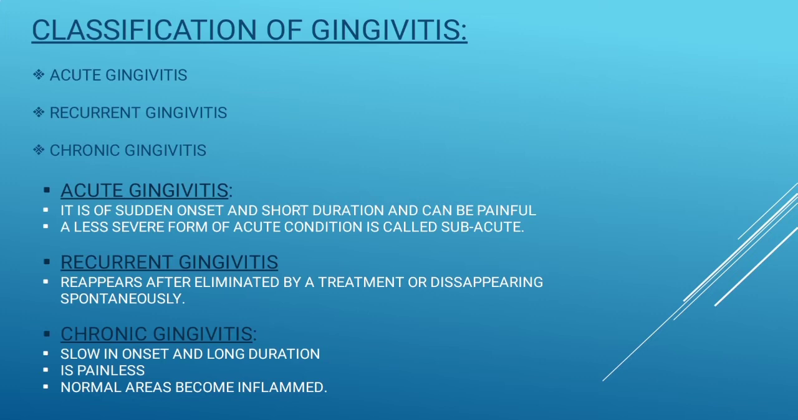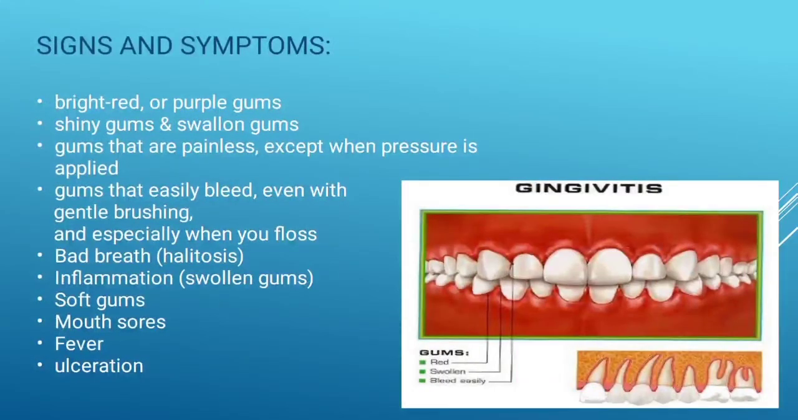Then further we will learn what the signs and symptoms of gingivitis are, or we can say the clinical manifestations. First is bright red or purple gums, then shiny gums and swollen gums, then gums that are painless except when pressure is applied, then gums that bleed easily even with gentle brushing and especially when you floss. Then bad breath, inflammation, soft gums, mouth sores, fever, ulceration. These all are the signs and symptoms of gingivitis.